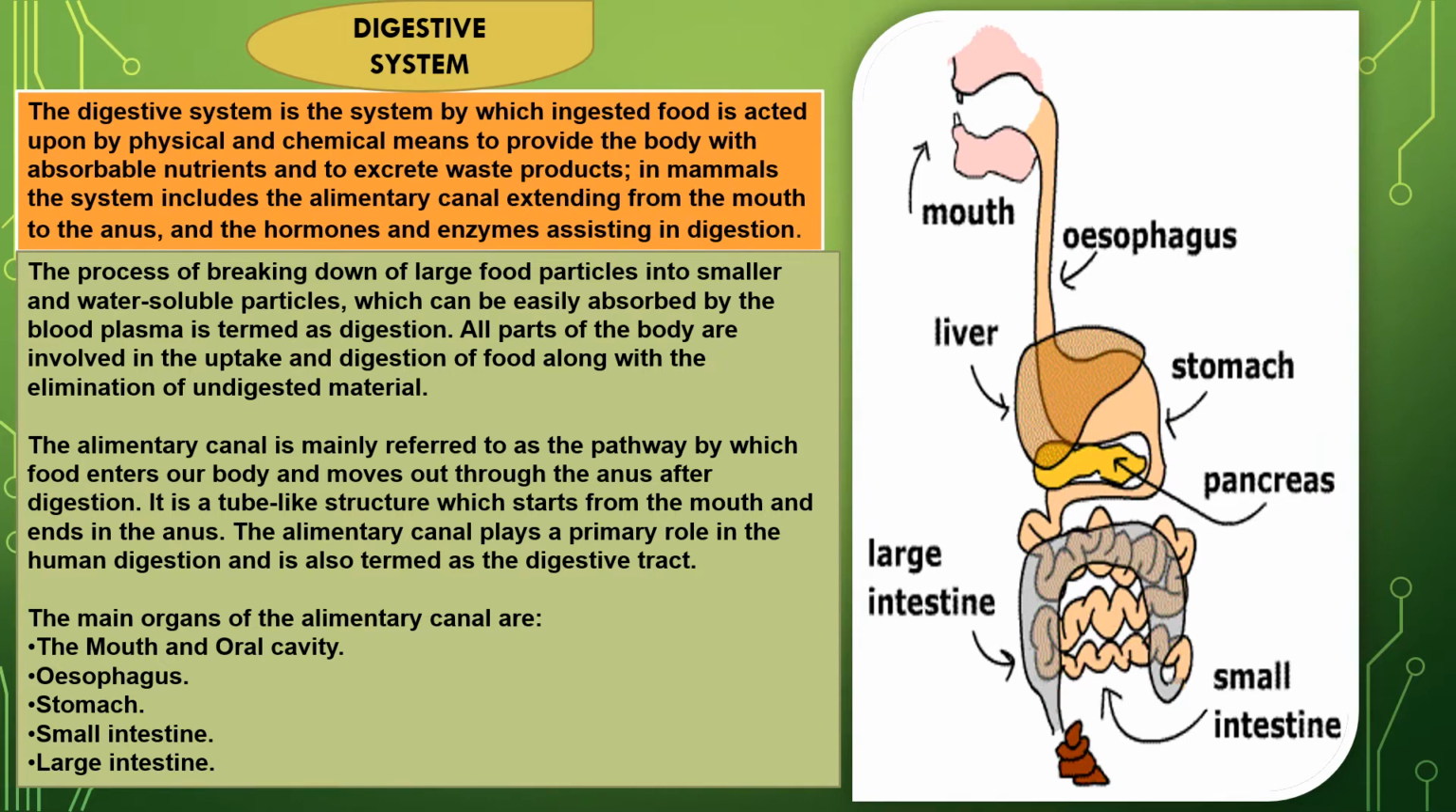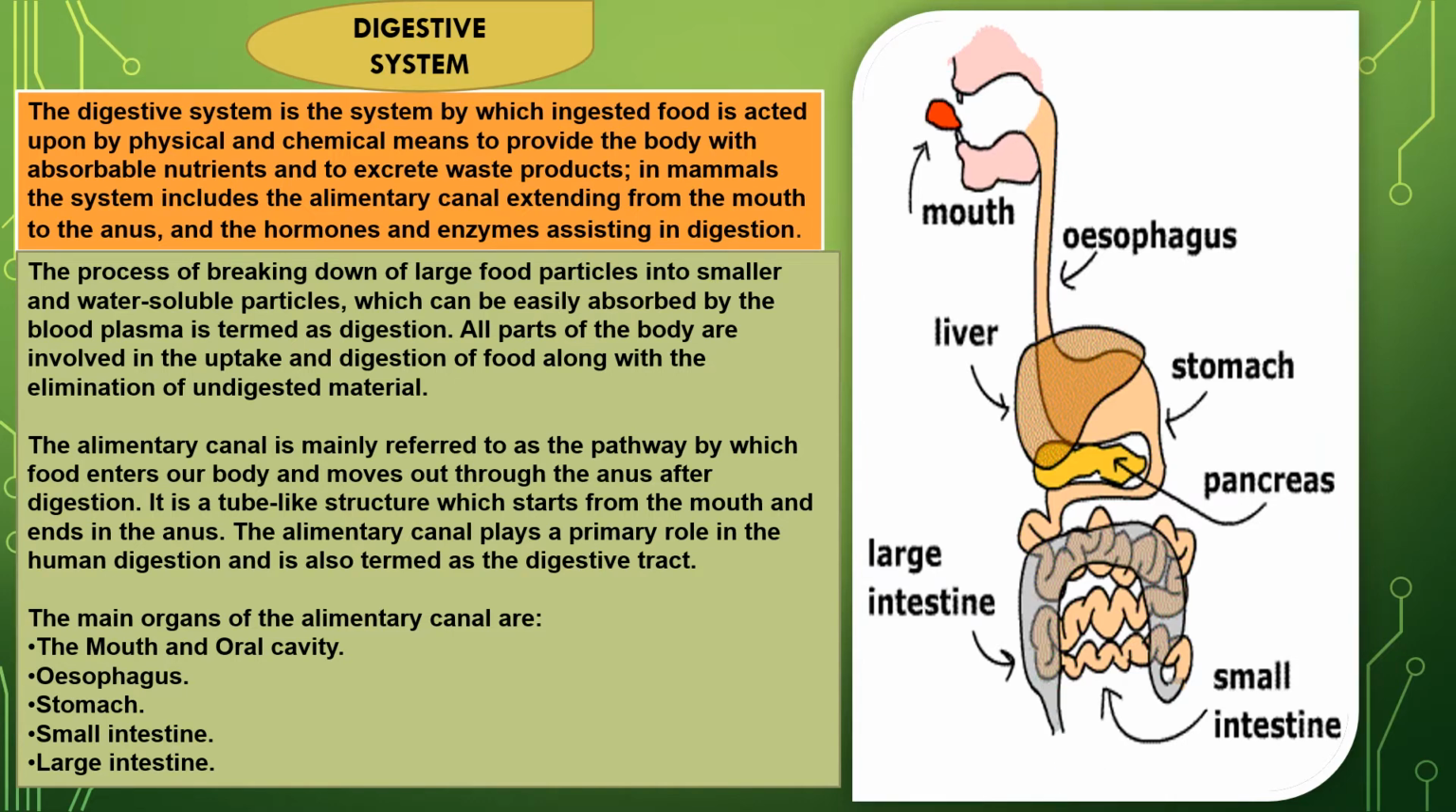The process of breaking down large food particles into smaller, water-soluble particles which can be easily absorbed by the blood plasma is termed digestion. All parts of the body are involved in the uptake and digestion of food along with the elimination of undigested material. The alimentary canal is mainly referred to as the pathway by which food enters our body and moves out through the anus after digestion.